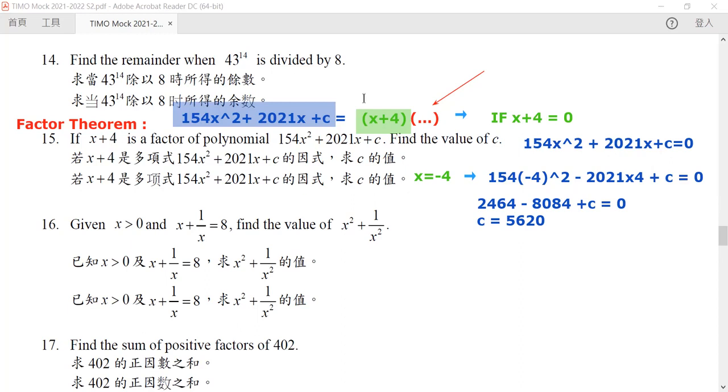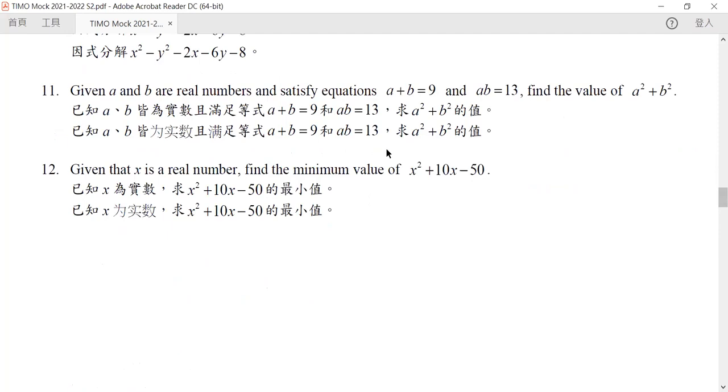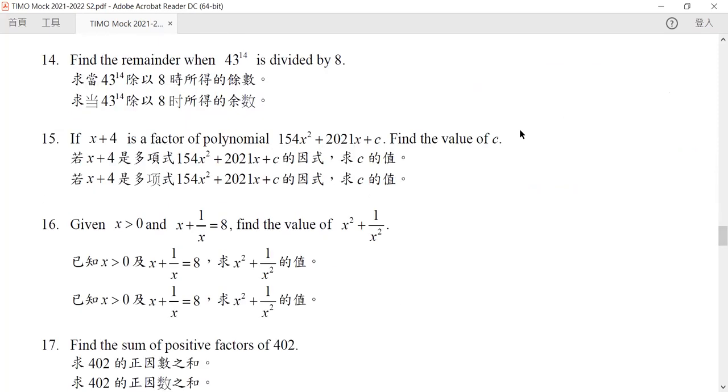Now question 16 is something very close to our question 11. So please compare these two questions if you would like to have a deeper insight into them. So this is for our question 11.